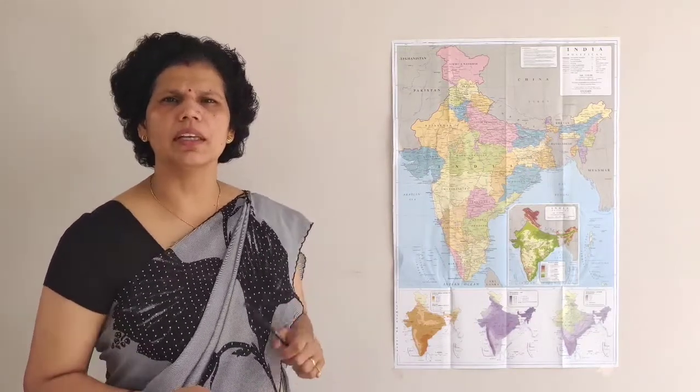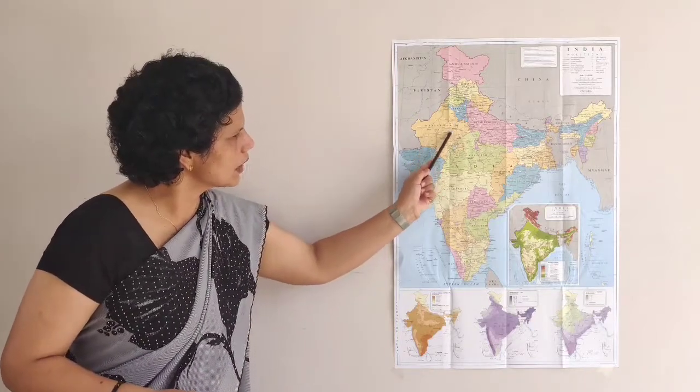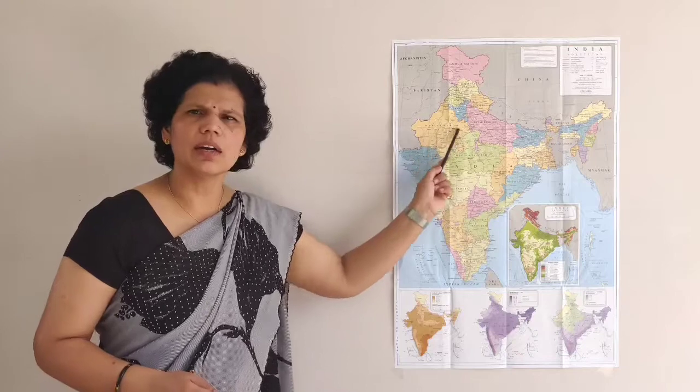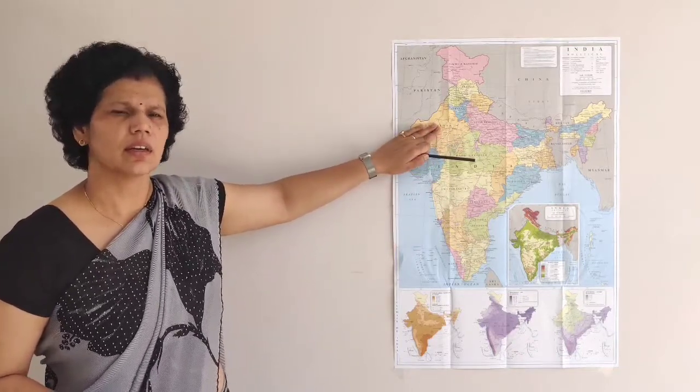The third part is the western desert, and that western desert part is present here. It's a part of the Thar desert. It is here. So many sand dunes are present here.